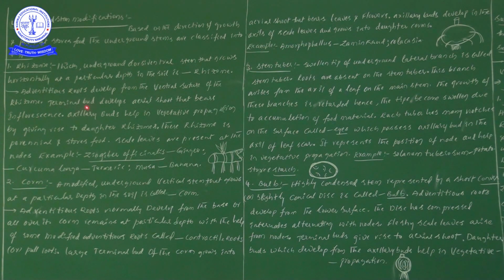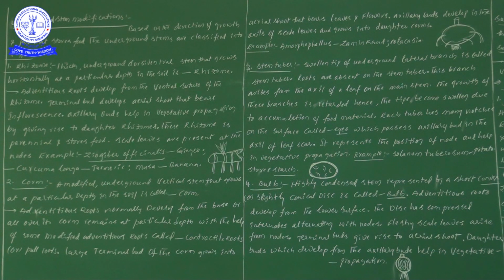Next, the terminal bud develops into an aerial shoot, the aerial shoot that bears the inflorescence. Means the terminal bud develops as an aerial shoot; the aerial shoot is definitely formed from the terminal bud. That bears which one? Inflorescence, and everything can be seen in the aerial shoot system only. So if you take this underground stem modification, for example the first one, rhizome, it is situated within the soil.